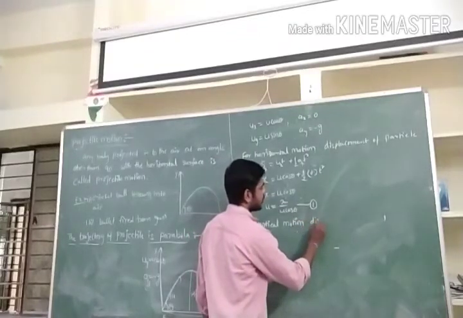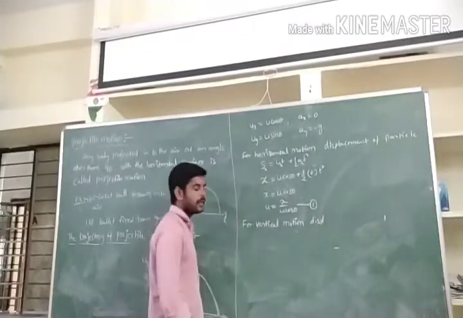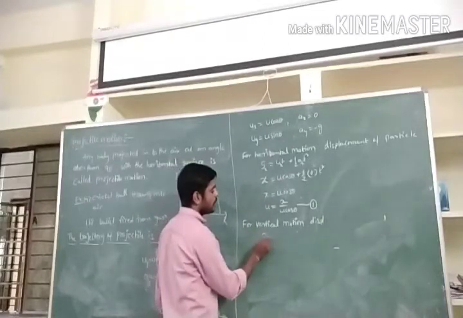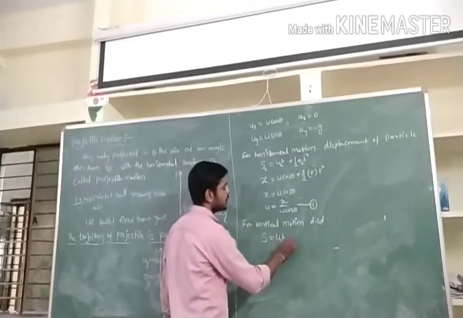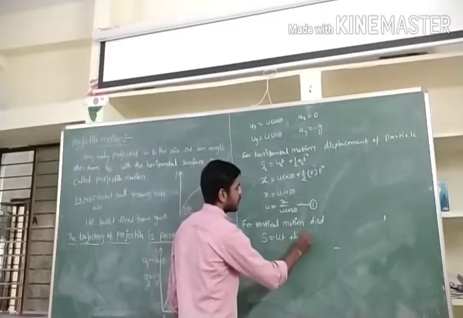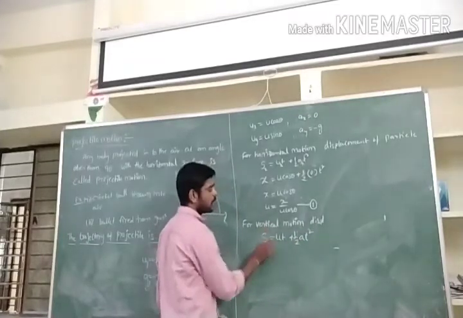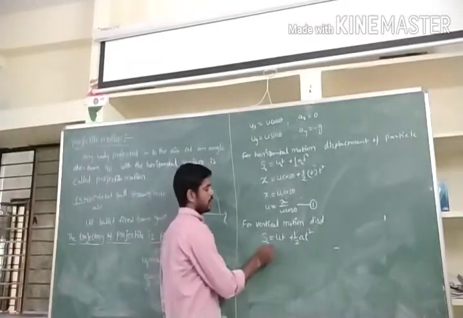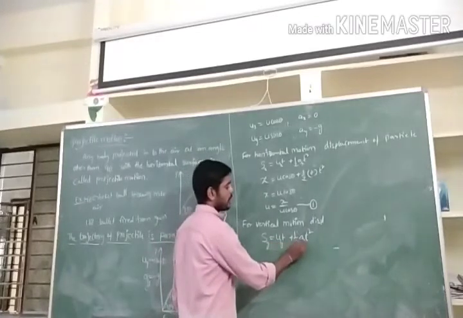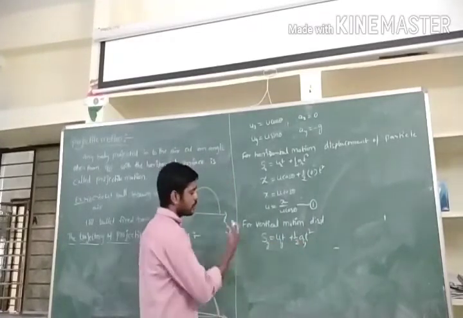Similarly, for vertical motion, displacement of the particle. Again we know the formula S is equal to ut plus half at square, but here we are applying it for vertical motion, that is, the y-axis: Sy is equal to uy t plus half ay t square. Substitute the above values.